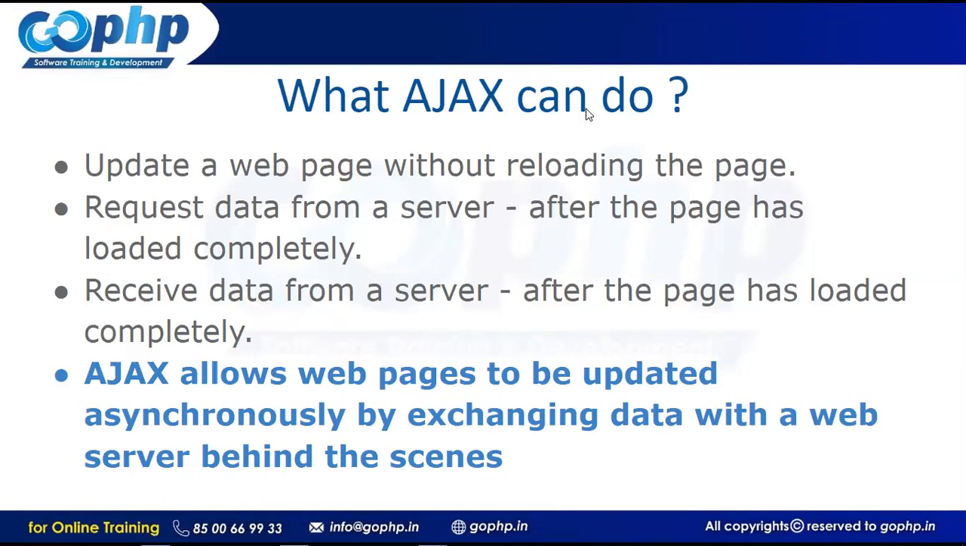And moreover, you can see the second point also: request data from the server after the page has been loaded completely. Once the page is loaded completely, it will request data from the server or database, and receive data from the server or database. We can request some data from the server, or else we can send some data to the server also. And the highlighting point is: Ajax allows web pages to be updated asynchronously by exchanging data with a web server behind the scenes. I want to know exactly what these points are, what Ajax is doing for us.